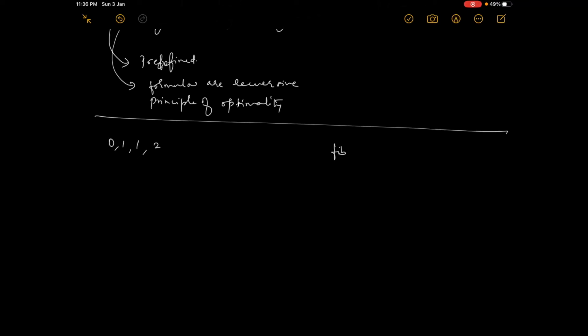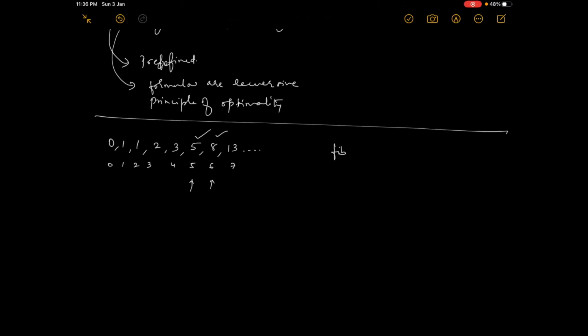Add again the previous two elements. What are the previous two elements? 1 and 2. If you add them, you'll get 3. Then 2 and 3 is 5. 3 and 5 is 8. 5 and 8 is 13, and so on. So this is the 0th element, this is the first, second, third, fourth, fifth, sixth, seventh. Now suppose if I want the fifth element, I should get this. If I want the sixth element, I should get this answer.